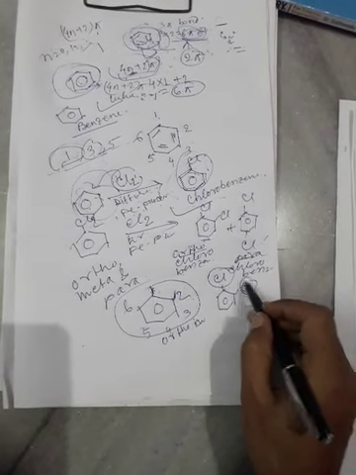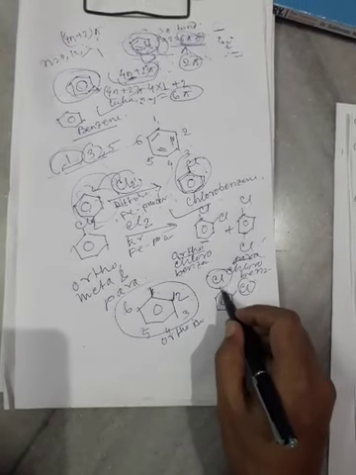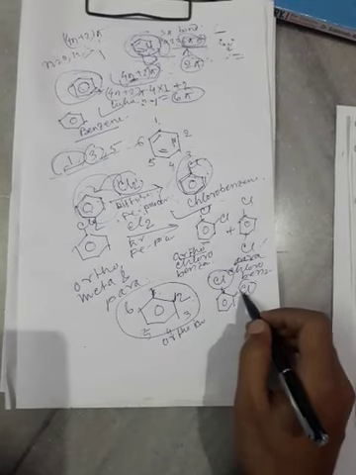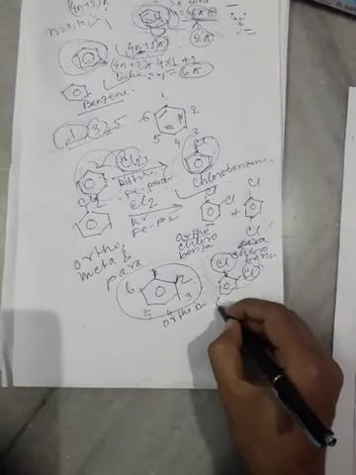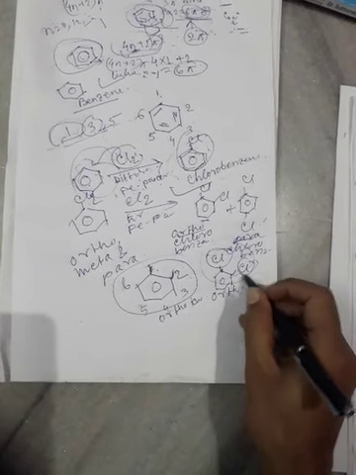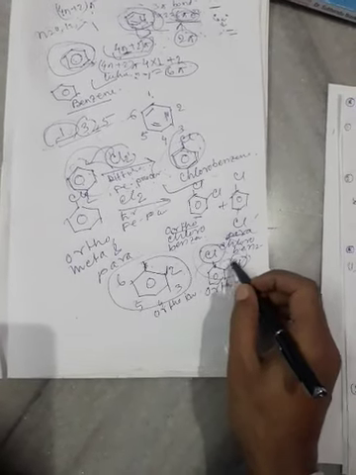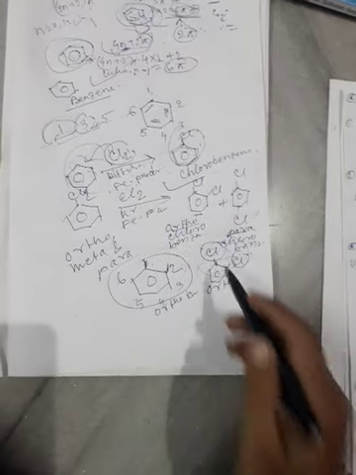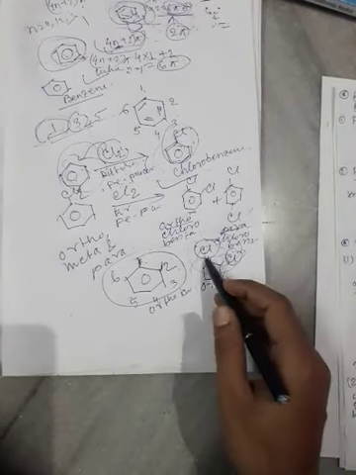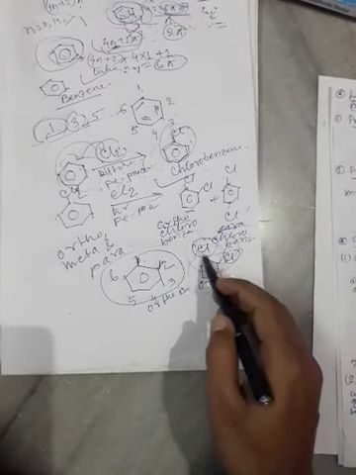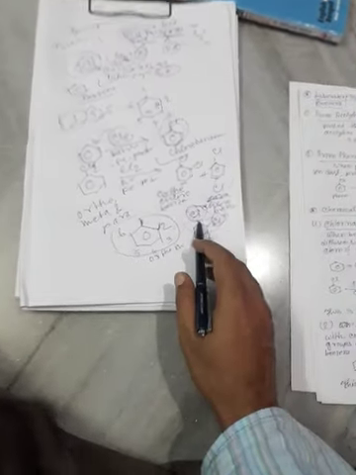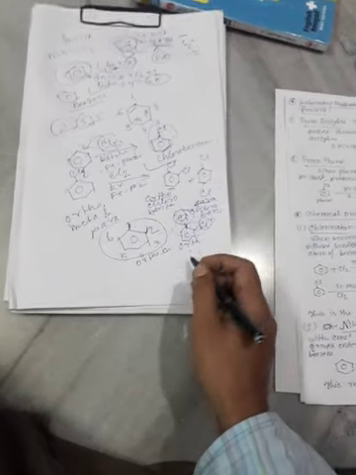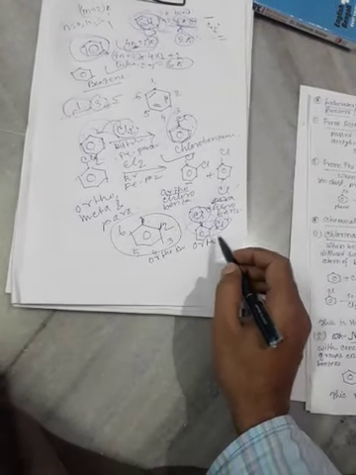Here two substituents are present, one on carbon 1 and one on carbon 2. That is called ortho. Since two chlorine atoms are present in one and two positions of the benzene ring, they are called ortho isomer or ortho compound.